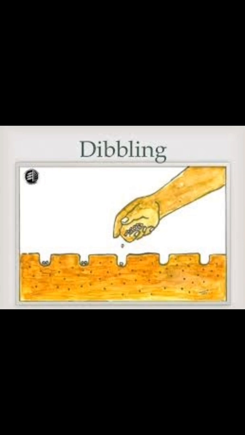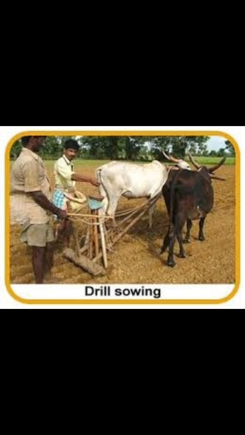The third method is the drilling method. This method is followed in peninsular India. In this method, seeds are sown in the furrows with the help of a drill, normally made of bamboo. The main advantage of this method is that the seeds fall in the furrows in a systematic way. Therefore, the germination rate of these seeds is high and wastage of seeds is minimal.